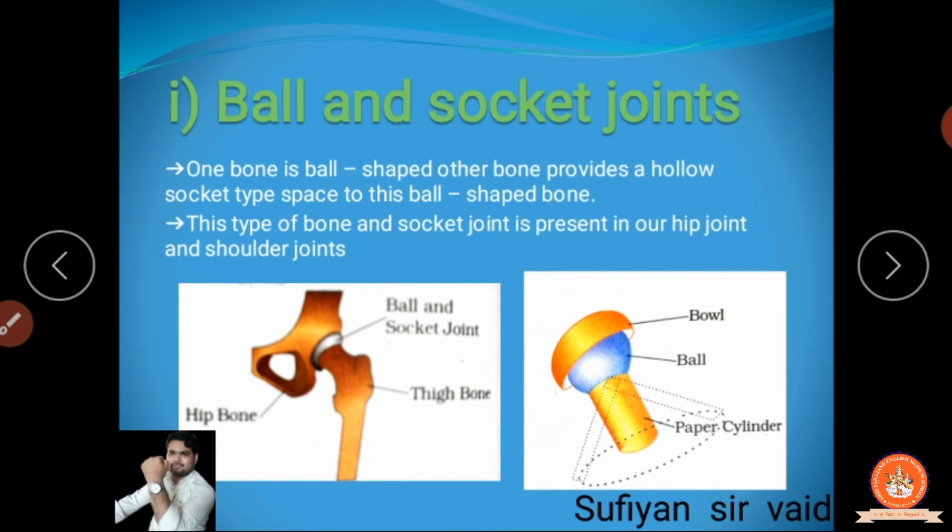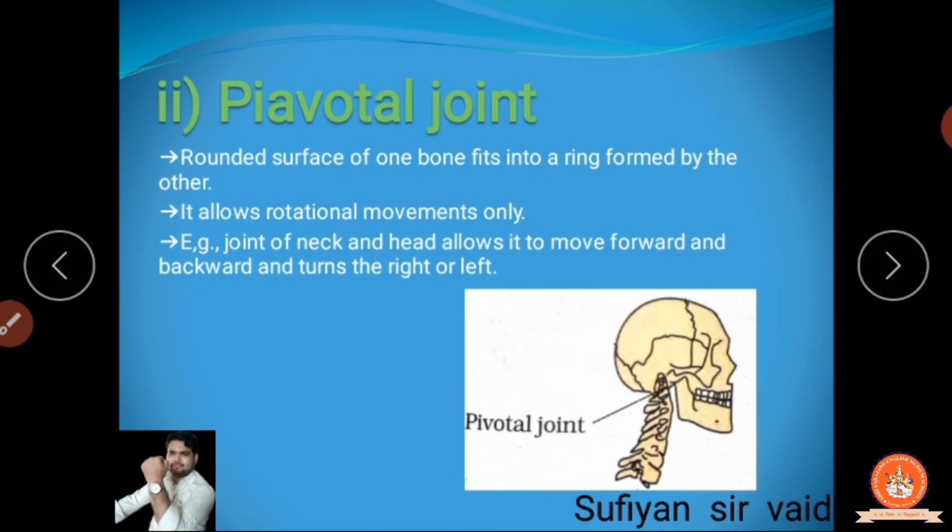But if you move your shoulder, they are moving in the rotational direction. So it's what? It's a ball and the socket. Even your hip bone is also a type of ball and the socket joint. Now next is what? It's a pivotal joint.